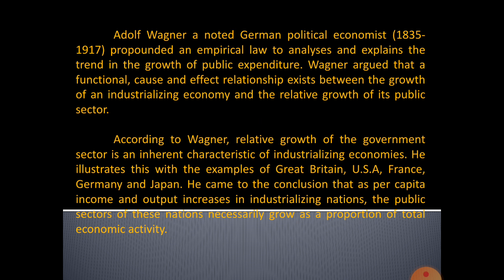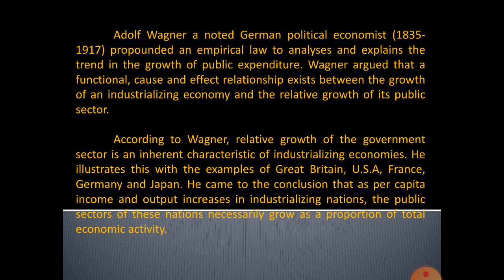Wagner argued that a functional cause and effect relationship exists between the growth of an industrializing economy and the relative growth of its public sector. According to Wagner, relative growth of the government sector is an inherent characteristic of industrializing economies. He illustrates this with the examples of Great Britain, USA, France, Germany, and Japan.